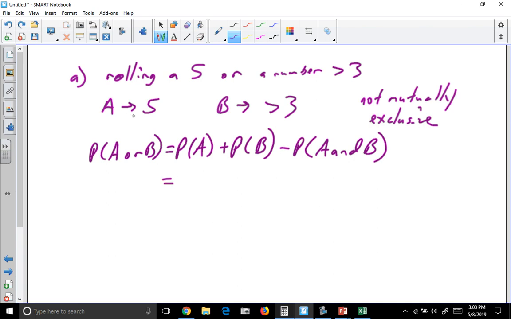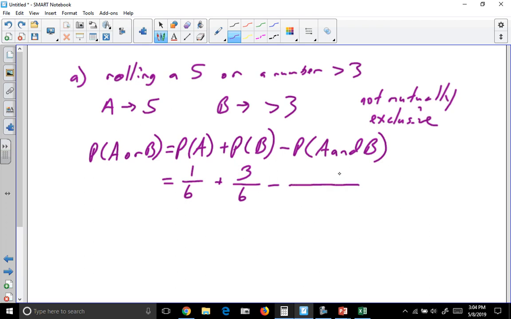So the probability of A, what's the probability of rolling a 5? Out of 6 sides, there's 1 5. Then what's the probability of event B, rolling a number bigger than 3? Out of 6 sides, there are 3 numbers that are larger than 3. That's 4, 5, and 6.